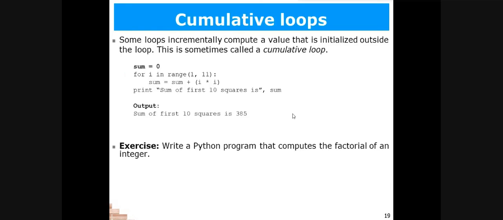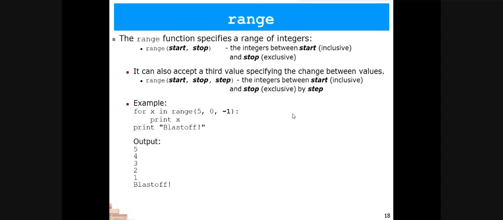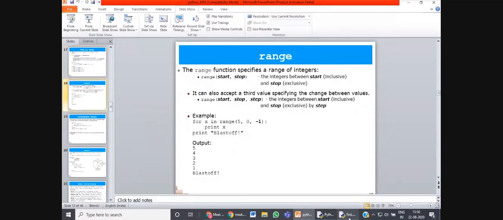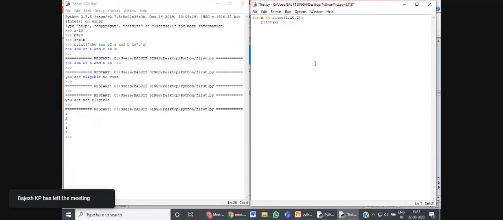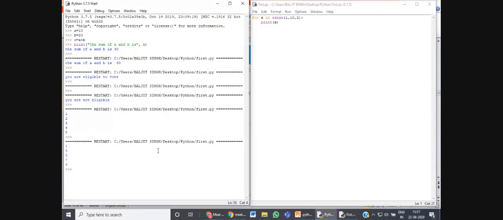Like in the previous program, if we want to print the numbers up to 11, or suppose 10, and I'm going to skip a number in between, I have given a step value of 2. Okay. So again, I'm running this program. Now see the difference in the output.